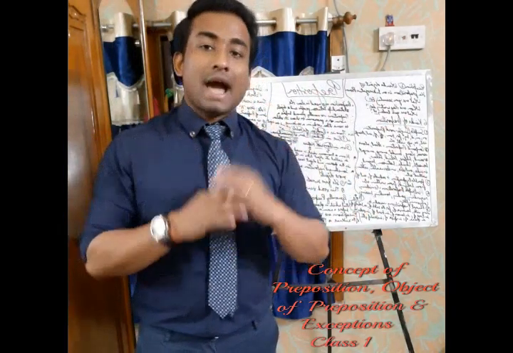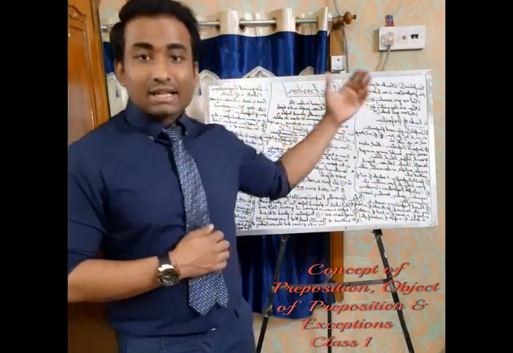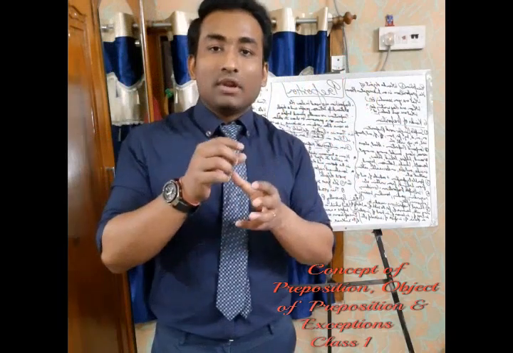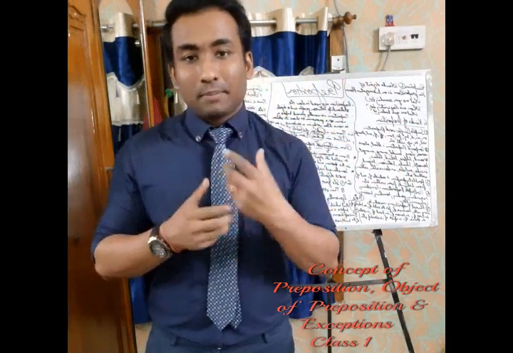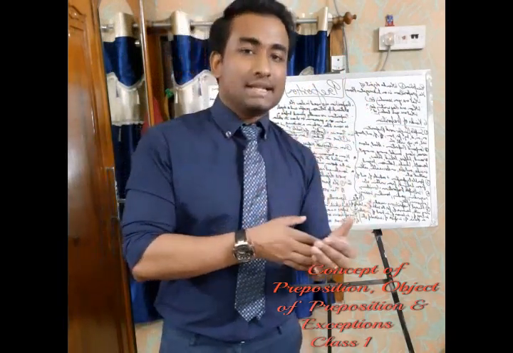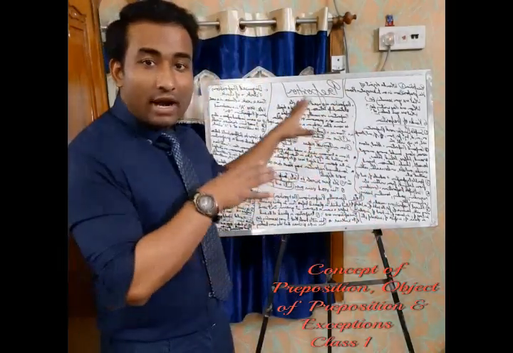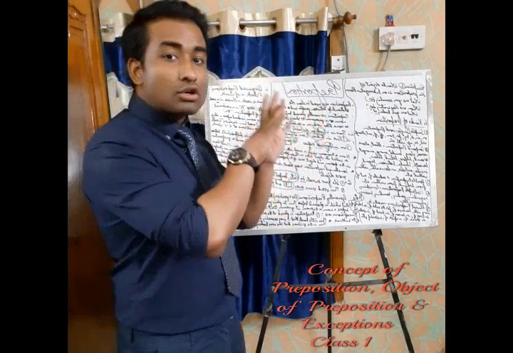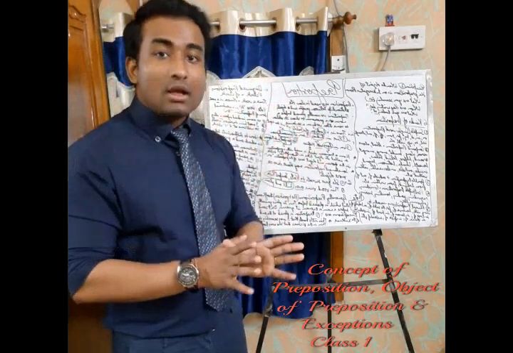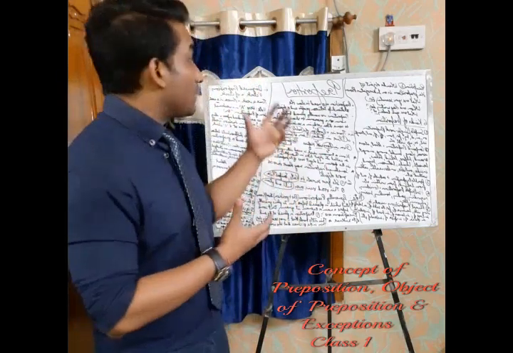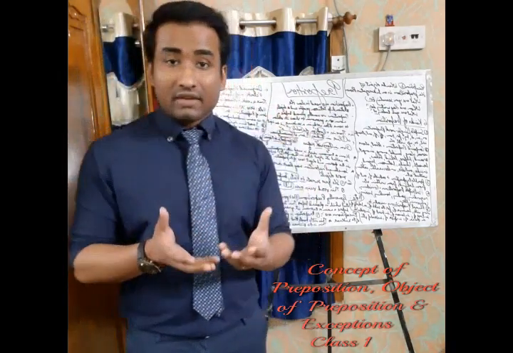And one more situation we have seen: when you are making an interrogative sentence, if you want to bring a preposition, it mostly and generally comes at the end of the sentence. So I hope, guys, you have understood the concept of preposition quite well, and the exceptions. I am sure that I have given you an in-depth idea about prepositions.